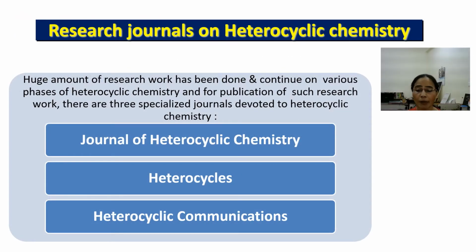As a huge amount of research work is going on in the various phases of heterocyclic chemistry, for the documentation of this research work, 3 specialized research journals are devoted to heterocyclic chemistry, and these journals are Journal of Heterocyclic Chemistry, Heterocycles, and Heterocyclic Communication. Not only these journals, some book series are also published for the research work documented in these books, as well as for the study of the importance of these heterocyclic compounds.